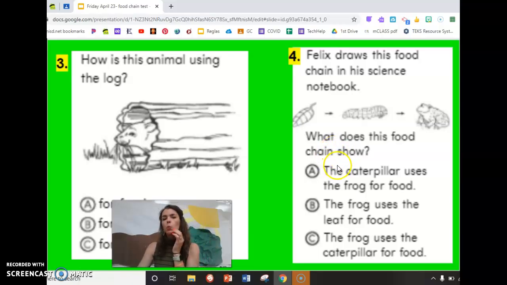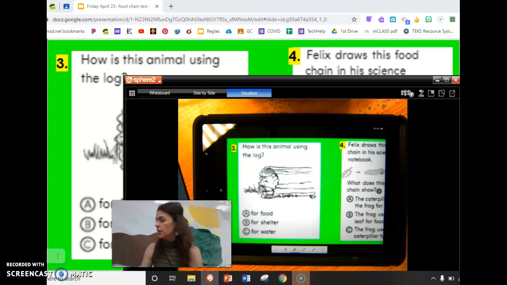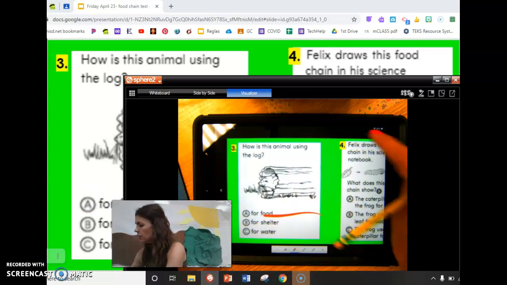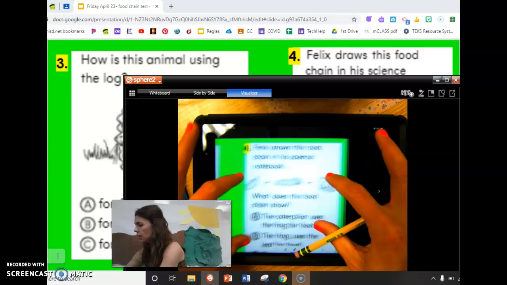Yes or no? B, the frog is using the leaf for food. Look at the frog. Is he using the leaf? Yes or no? C, the frog uses the caterpillar for food. Take a look at the chain. Is the frog using the caterpillar for energy? Here on your Google slide, B, you'll zoom in over here and take a look.